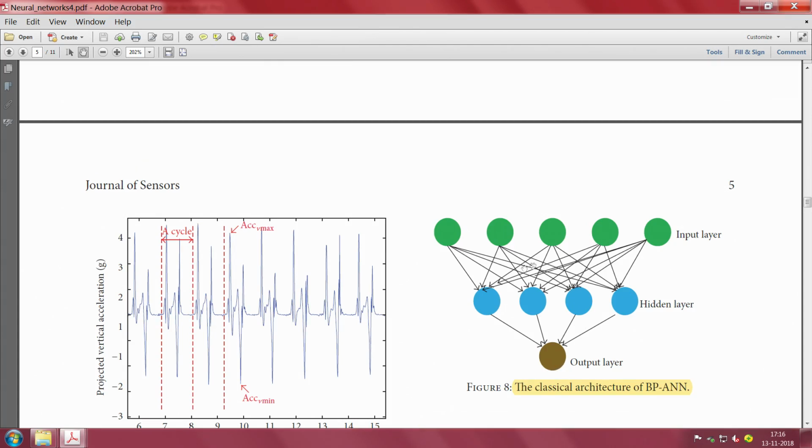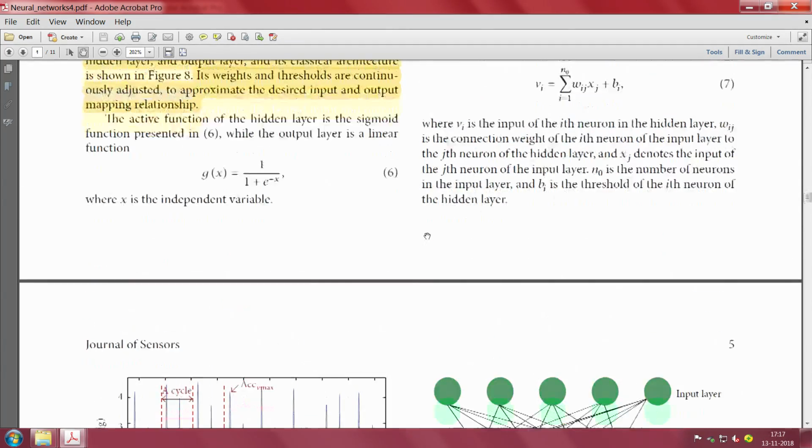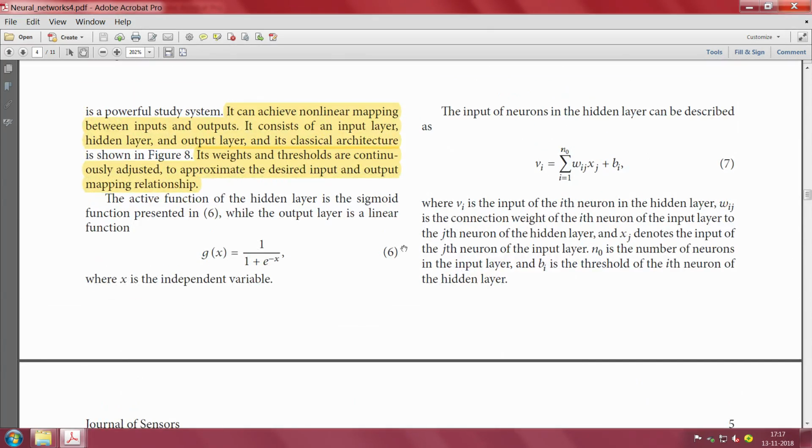You will have to understand what the inputs are that you feed, what the function is in the hidden layer, and what the function is from the hidden layer to the output layer. You need a function in both places. So, let us go and see what all these functions are all about.